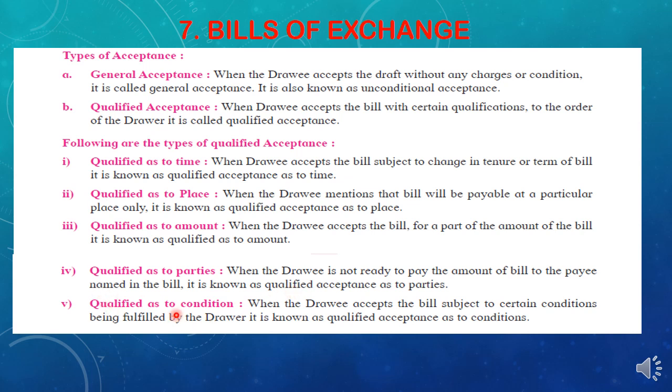Next is qualified as to condition. If the drawee is putting or writing any condition on the bill for making the payment, that is known as a qualified acceptance as to condition, students. So when the drawee accepts the bill subject to certain conditions being fulfilled by the drawer, it is known as a qualified acceptance as to condition. It means the drawer has to fulfill some condition, then the payment will be made by the drawee. So this is known as a qualified acceptance as to condition, students.